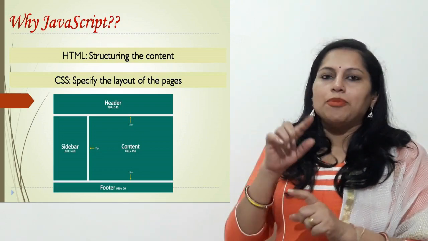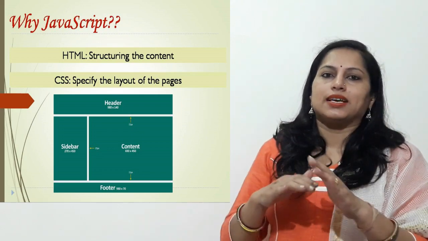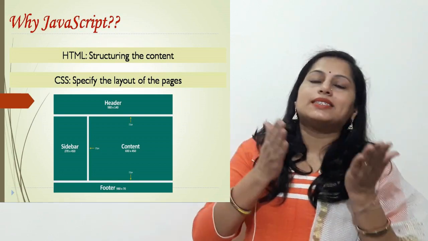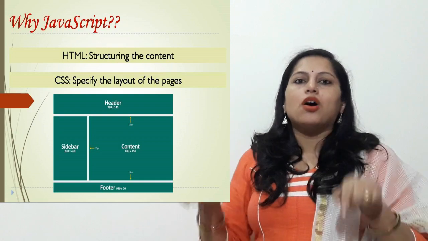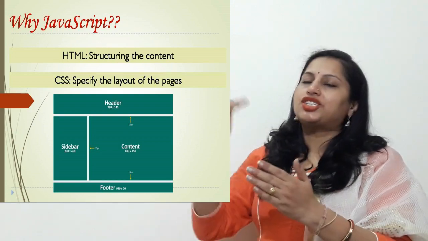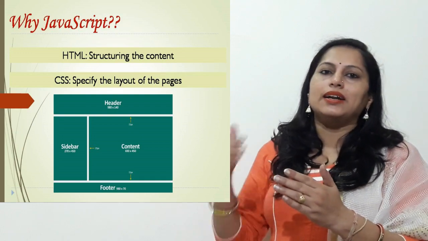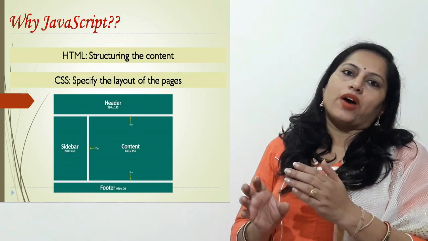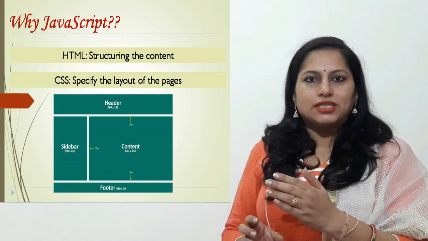These things can be divided through CSS. So in simple words, CSS is dividing your web page as per your requirement, and HTML is putting the content on those portions as per the design you specify.